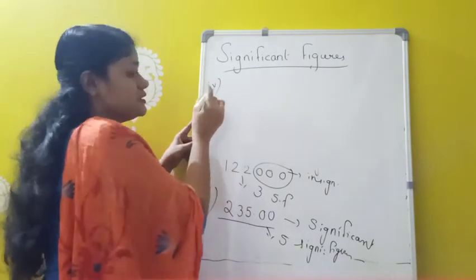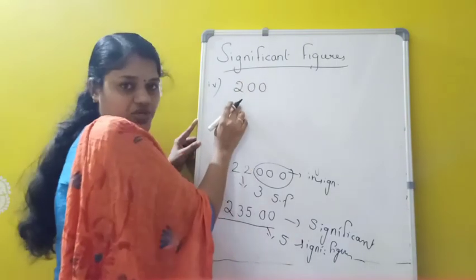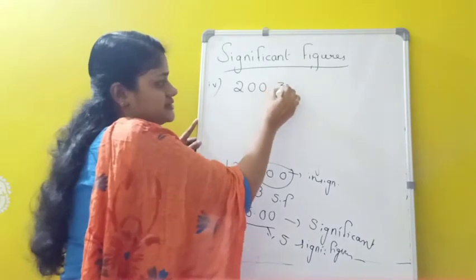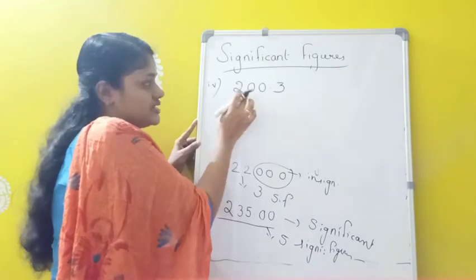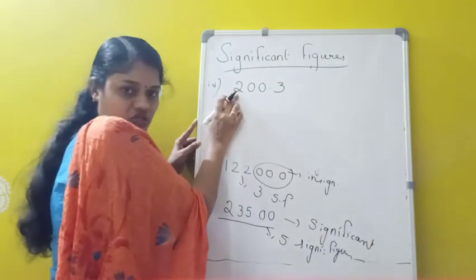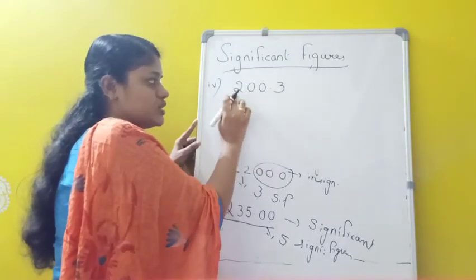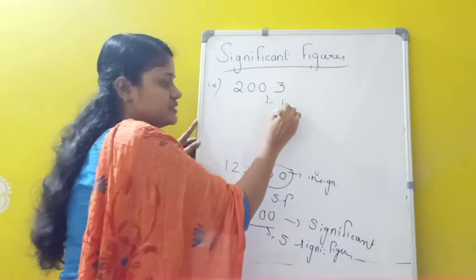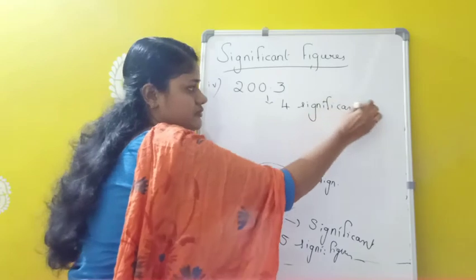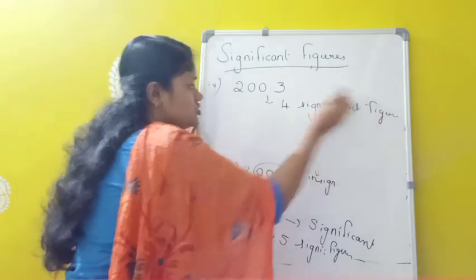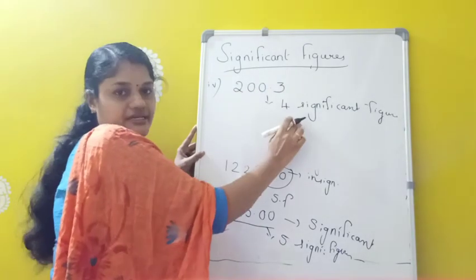Fourth one. The zeros coming after a non-zero digit and before a decimal, like this, are significant. Okay, so here zeros coming after a non-zero digit and before a decimal are considered as significant. That means here how many significant figures are there? 1, 2, 3, 4. So 4 significant figures.